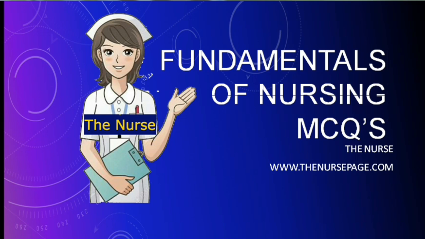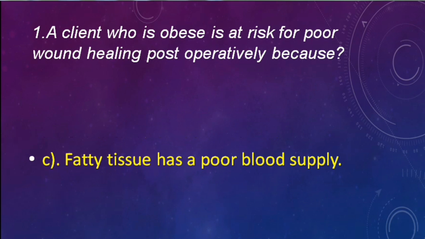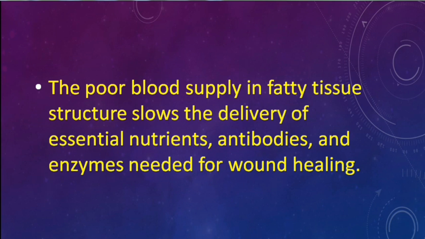Question starts here. First question. A client who is obese is at risk for poor wound healing postoperatively because: risk for bleeding is increased, ventilatory capacity is reduced, fatty tissue has a poor blood supply, resuming normal physical activity is delayed. Correct answer is fatty tissue has a poor blood supply. The poor blood supply in fatty tissue structures slows the delivery of essential nutrients, antibodies and enzymes needed for wound healing.